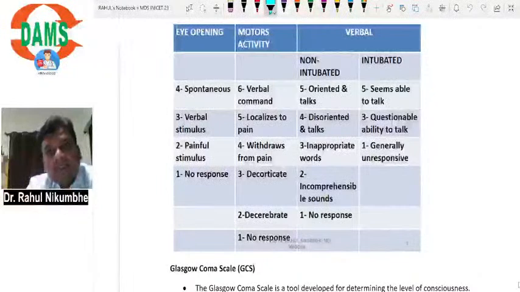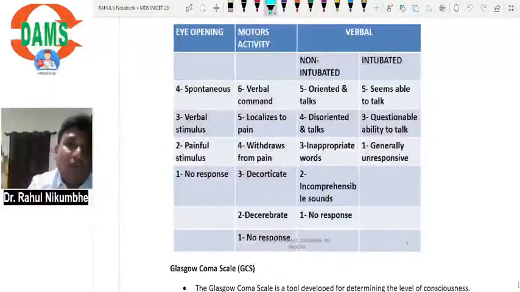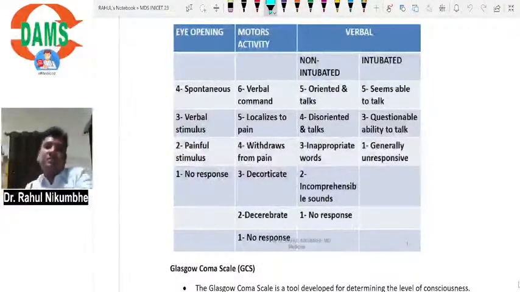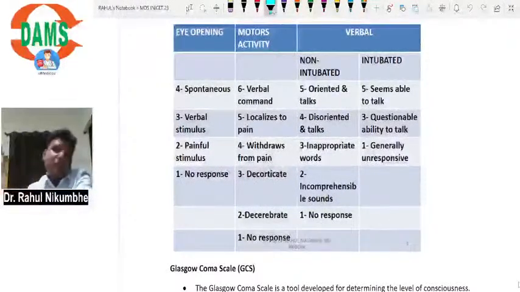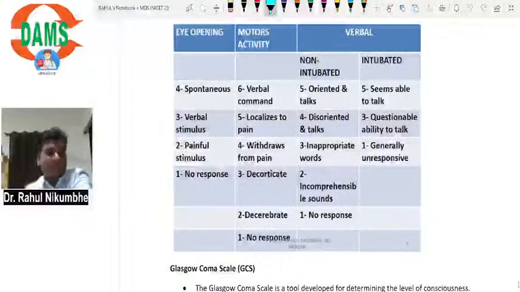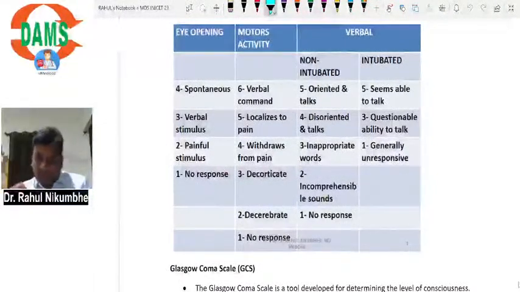Then if the patient is not able to follow the command, but the patient can localize the pain, if you give a pain stimulus to your patient at any site, and if you ask the patient where the pain is, the patient can localize, the patient can show by his hand, then it is 5 points. Fourth, withdraws from the pain.